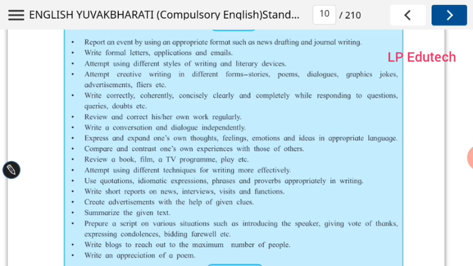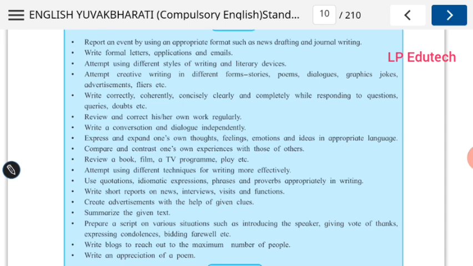Write correctly, coherently, concisely, clearly and completely while responding to questions, queries, doubts, etc. Whatever you write, whatever you respond, you have to write it very correctly without any mistakes. Coherently, there must be coherence and relevance in your writing. There should not be any digression. Write very concisely, precisely. That means stick to the particular point and write it in short and completely, without any omission, while responding to these questions completely. So this is what is expected.